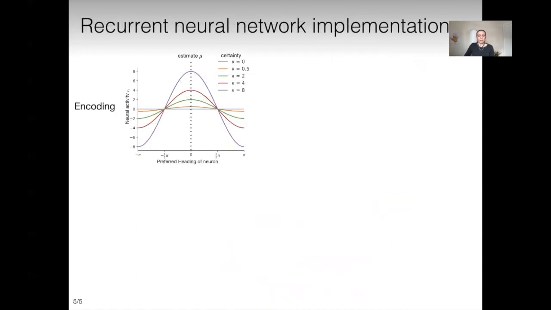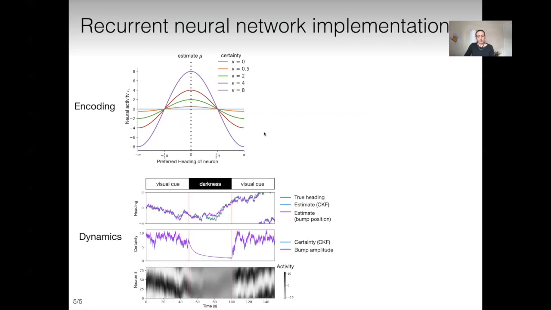As a second step, we encode estimate and associated certainty in the bump of neural activity, where the estimate determines the position and the certainty scales the amplitude of the bump. With this encoding scheme in mind, we derive recurrent neural network dynamics that follow the dynamics of the normative model in terms of bump position and bump amplitude.